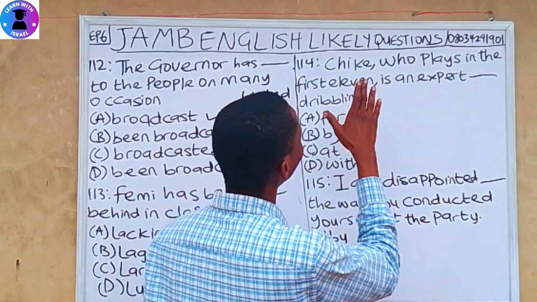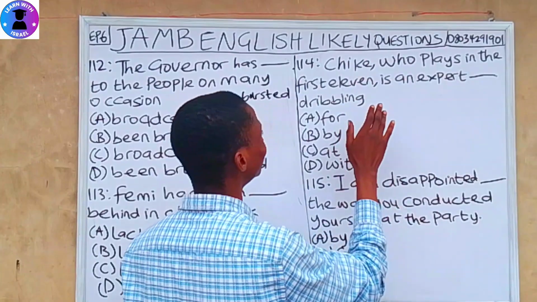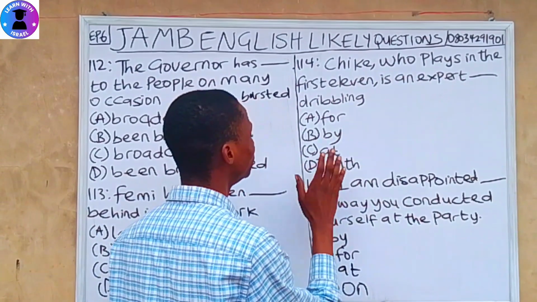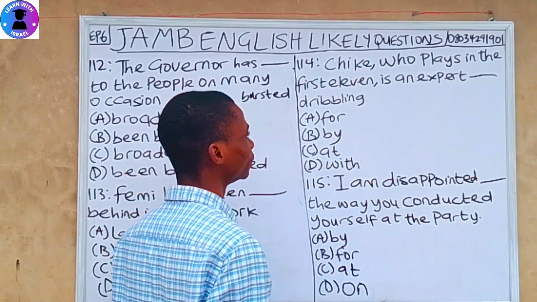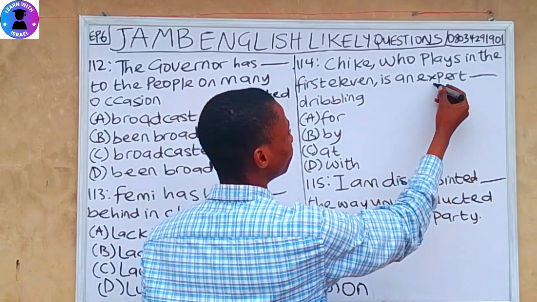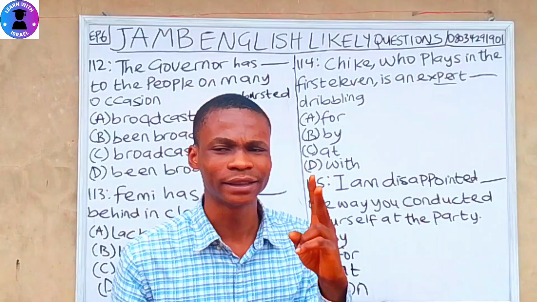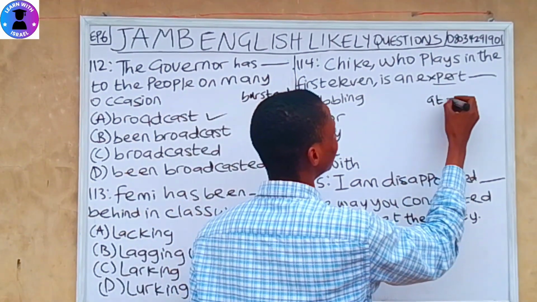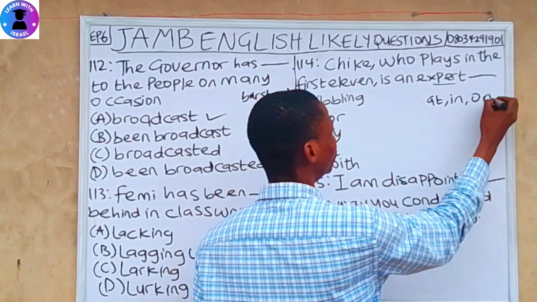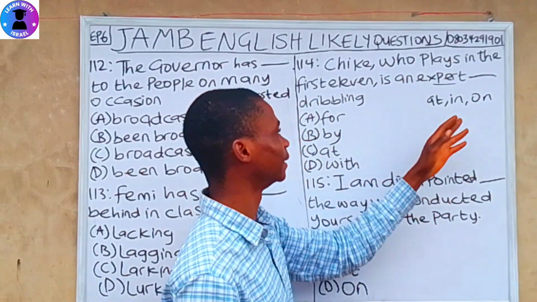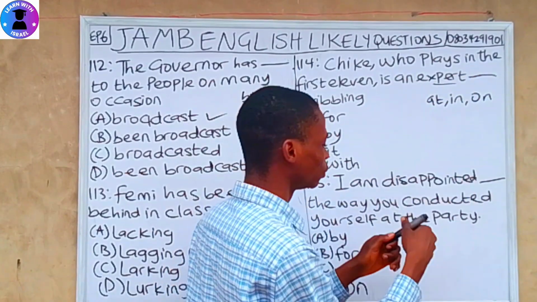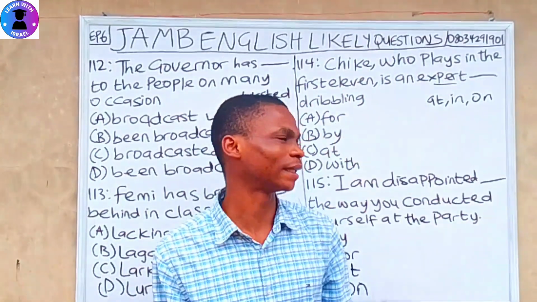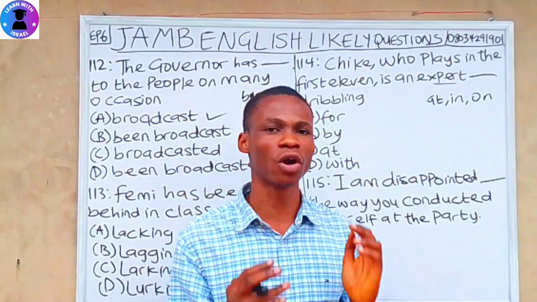Question 114. Chike, who plays in the first 11, is an expert dash dribbling. A, for. B, by. C, at. D, with. So expert, we have 3 words that go with expert, and they are at, in, and on. Expert at, expert in, and expert on. It's only these 3 words that go with expert. Anything aside these 3 words, it's wrong.